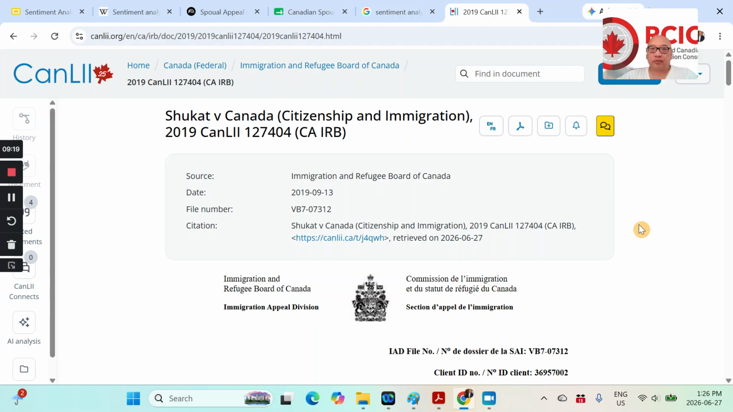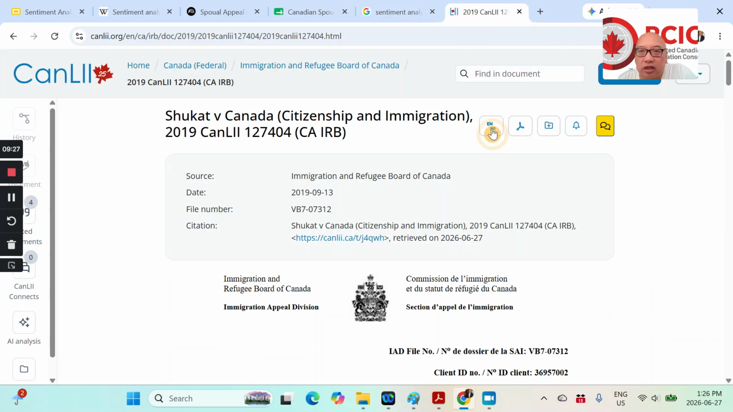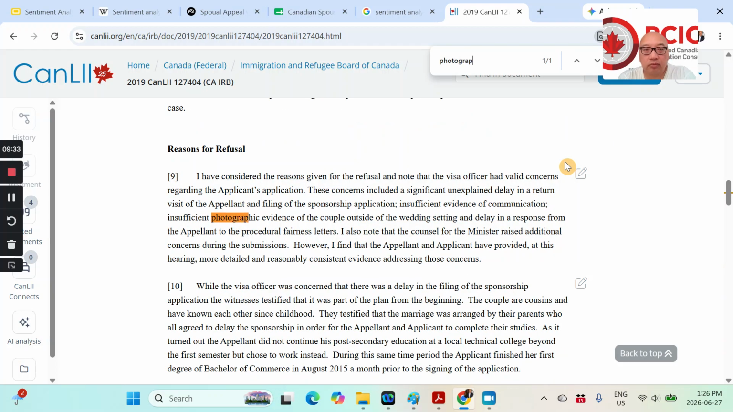Okay, so I'm going to go back to the spreadsheet. It says the visa officer was concerned by the lack of photographs. So I'm just going to see if I can find the word photograph. Okay: insufficient photographic evidence of the couple outside the wedding setting, and a delay in the response of the appellant to the procedural fairness letter. So let me